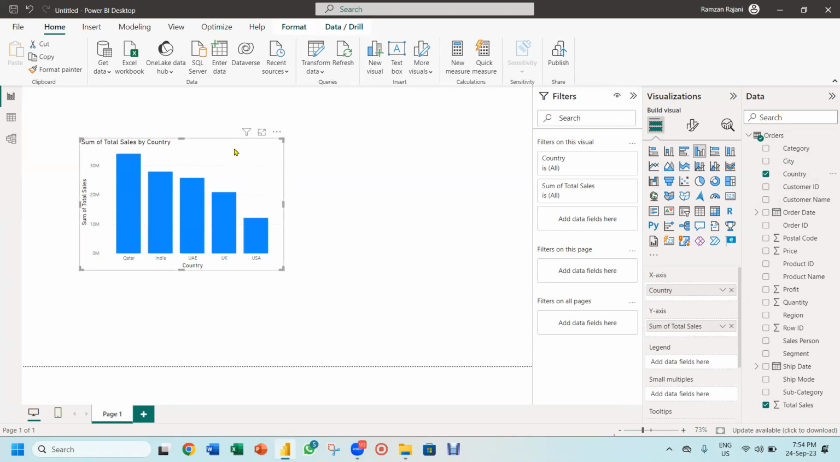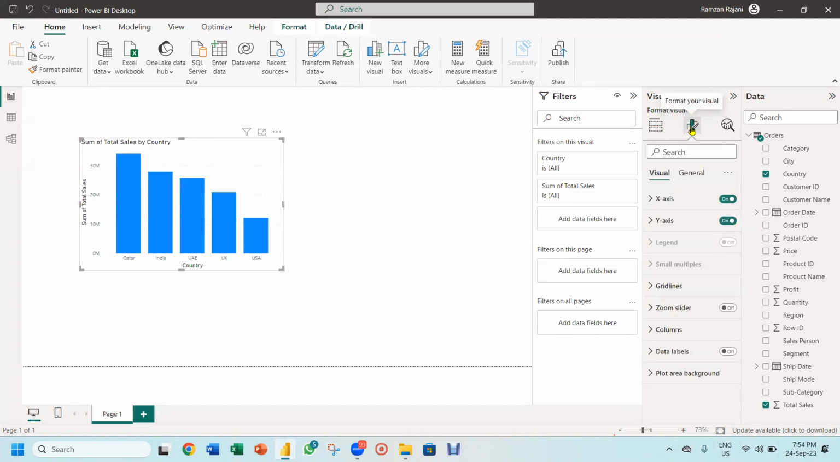Now let's do the quick formatting. How do you format it? Let's say if I want a data label. So here there is an option, the brush. This way Power BI works and everything is on and off. Life is very simple. Power BI is very simple. And I go over here and I click on data label and you see a data label has come.